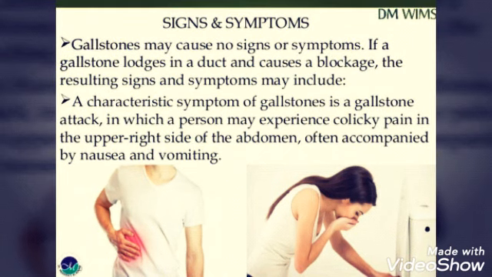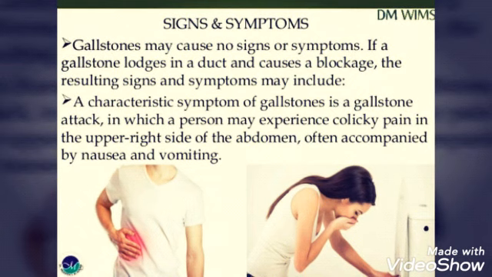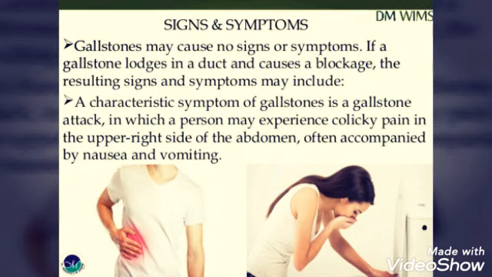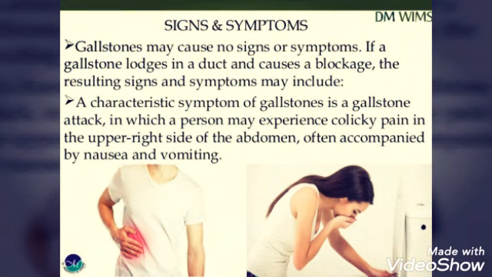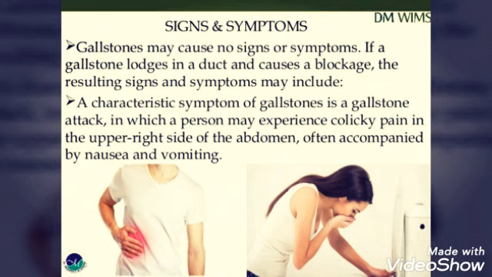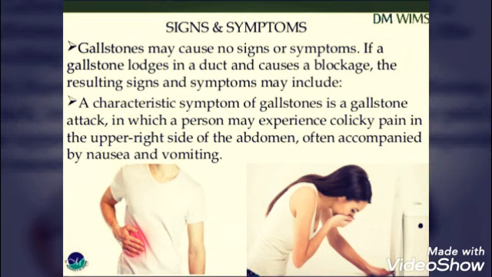If a gallstone lodges in a duct and causes a blockage, the resulting signs and symptoms may include a characteristic symptom of gallstone: a gallstone attack, in which a person may experience colicky pain in the upper right of the abdomen, often accompanied by nausea and vomiting. So, where is the location of the gallbladder? There, the person can feel a severe and sudden pain, which will be followed by nausea and vomiting.